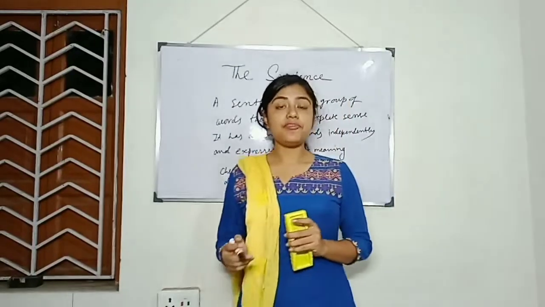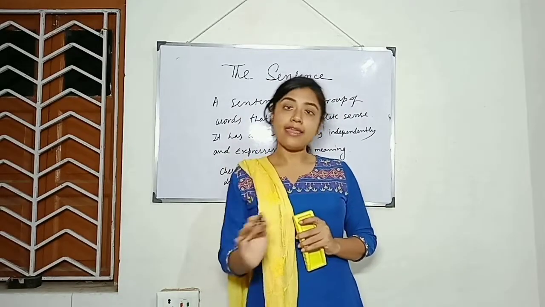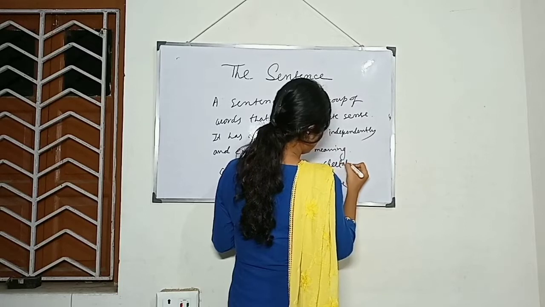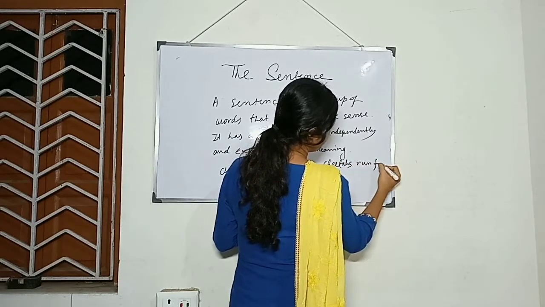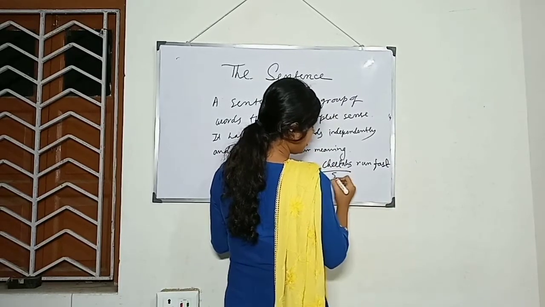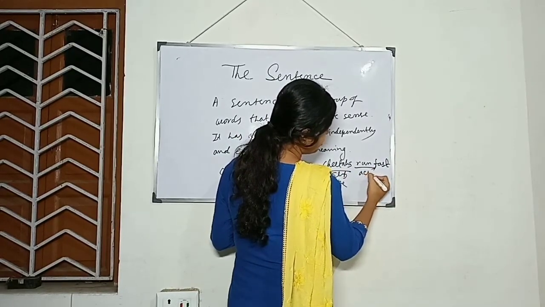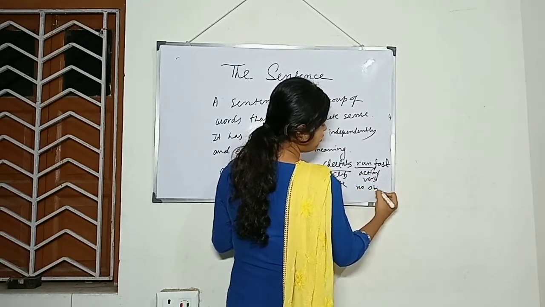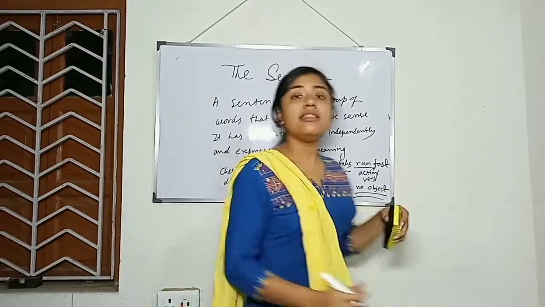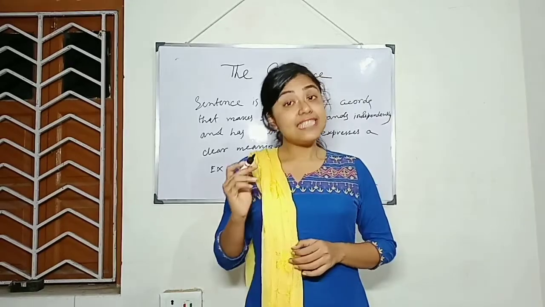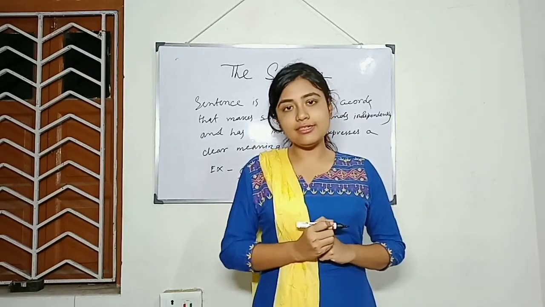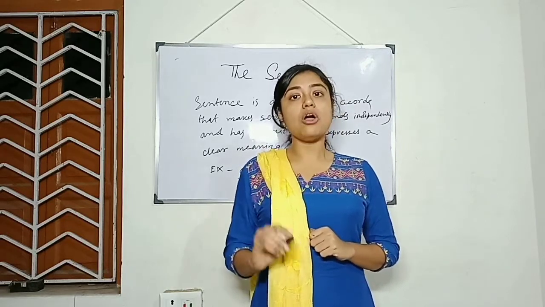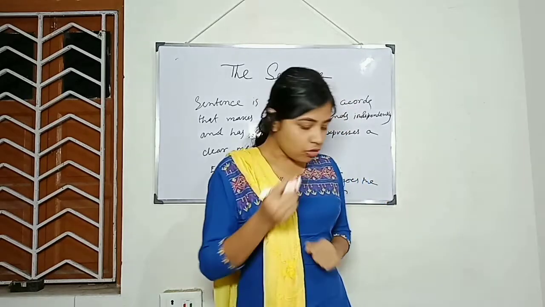Understood? Sometimes a sentence may not contain an object. For example, cheetahs run fast. Here you can see the subject is there, the action or verb is there, but no object. Then also it is making sense. Sentences begin with capital letters and end with a full stop, exclamation mark or interrogative mark.